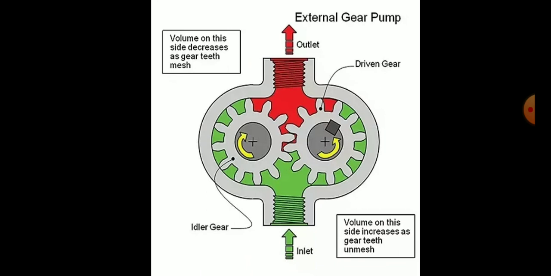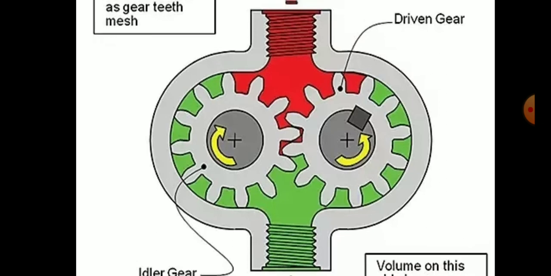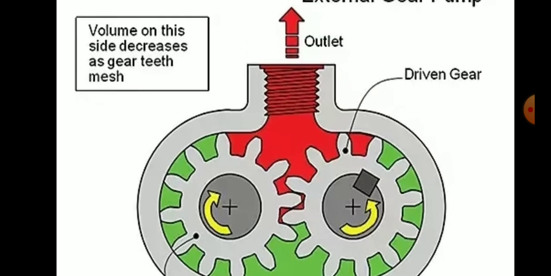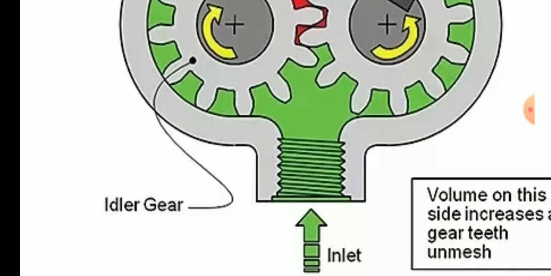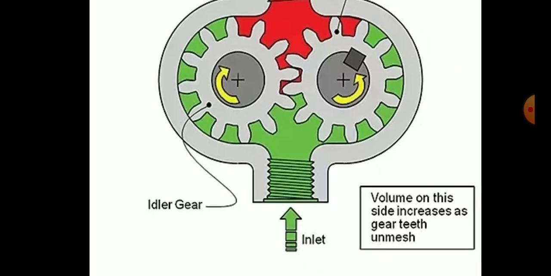In this picture you are looking at two gears. This is an external gear pump. There are two gears inside the casing of the pump. Here is the casing of the pump, and there are two gears inside it. One is the driven gear and the other one is the idle gear, or you can say the driver gear. From the bottom, volume on this side increases as gear teeth unmesh.